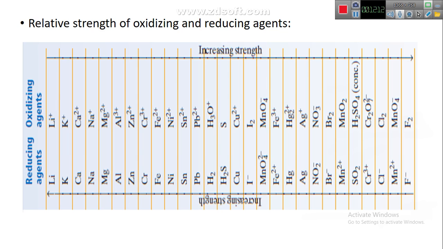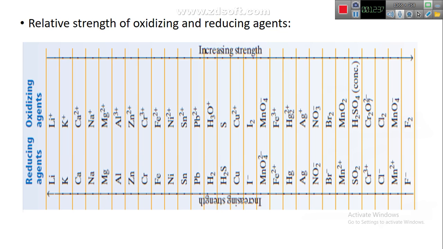But when losing 1 electron it became +1, the lithium ion, the positive ion, is the weakest oxidizing agent, and fluoride ion is the weakest reducing agent.